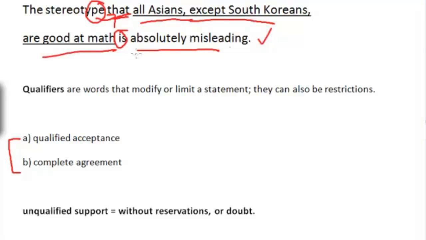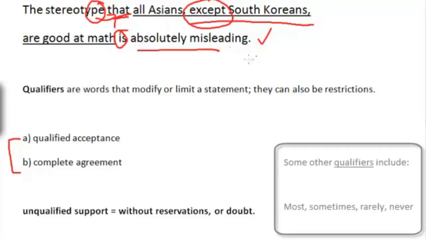I don't know if this is true or not. I just made it up. Don't hate me. But even inside this, there's another sentence: all Asians are good at math. That's the main idea. The extra phrase they inserted starts from "except South Koreans." So this word "except" is the qualifier, because qualifiers are words that modify or limit a statement. They can also be restrictions. The statement is all Asians are good at math, but here it says not all Asians are good at math.